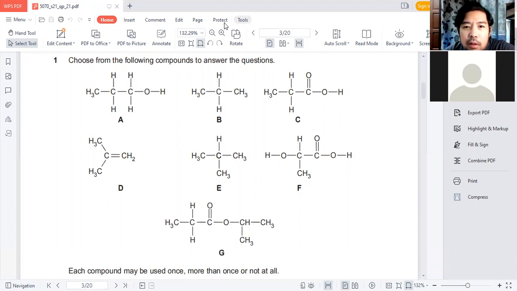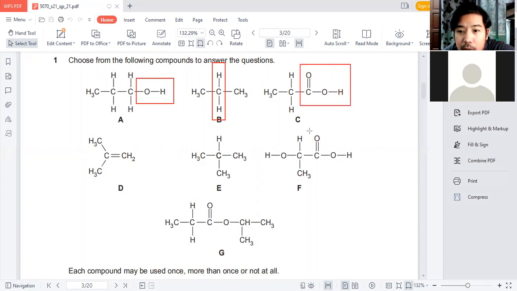So this is the functional group, and of course this is the functional group of that C single bond H, and C single bond C. Then this would be the functional groups.